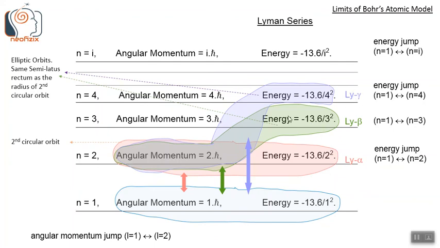Lyman gamma involves the same angular momentum jump, L equals 1 and L equals 2, but the energy jump is now between n equals 1 and n equals 4 level. So this transition is between the first circular orbit and a higher eccentricity orbit than the Lyman beta case.